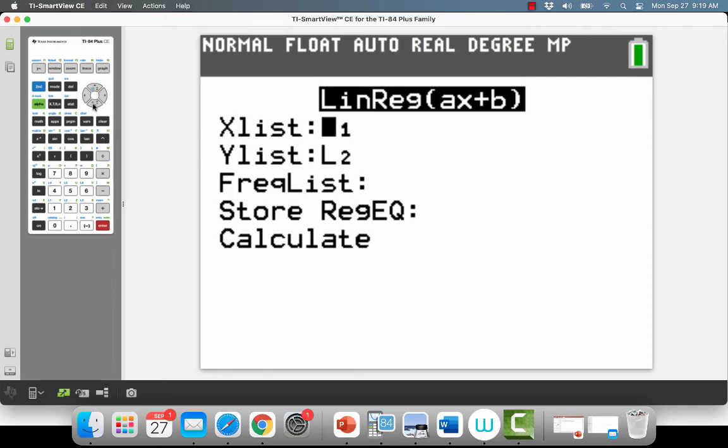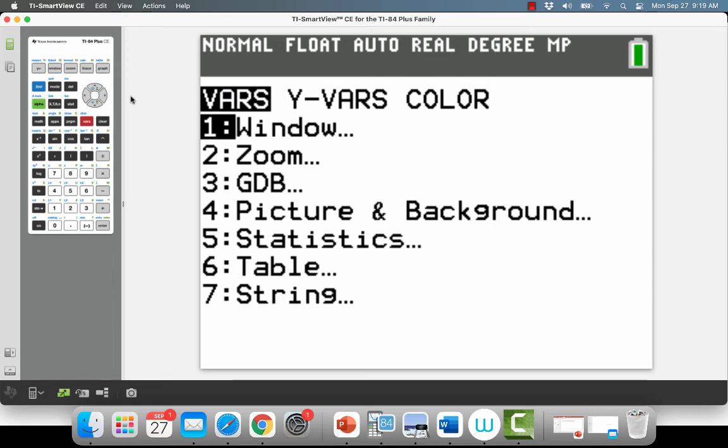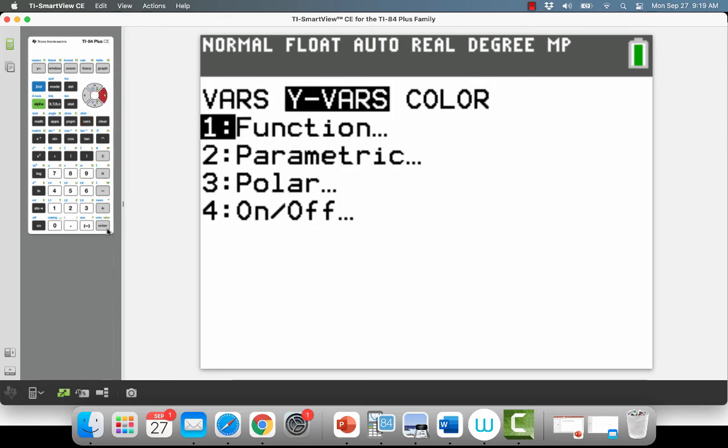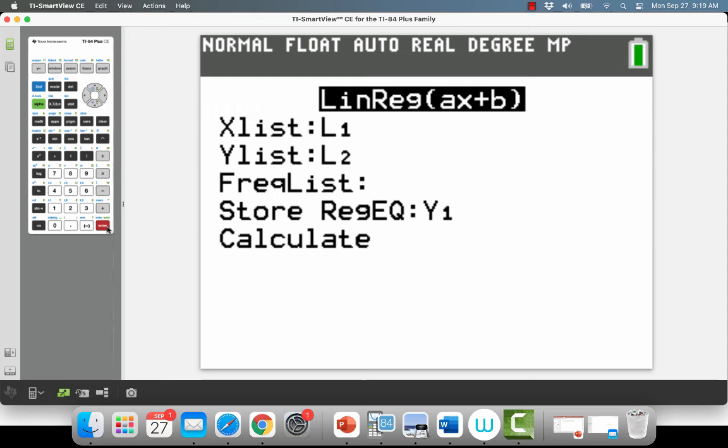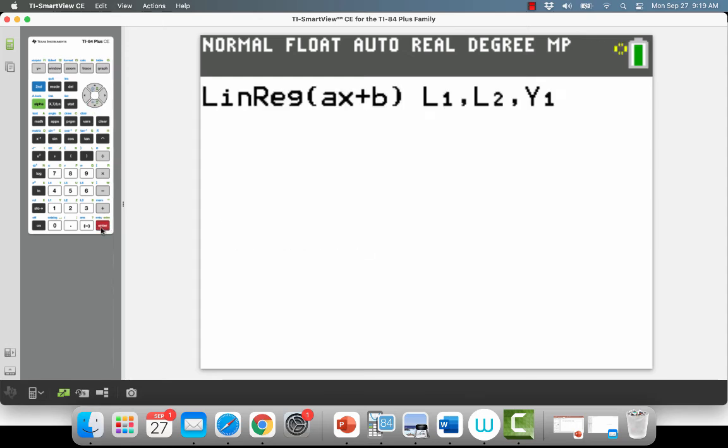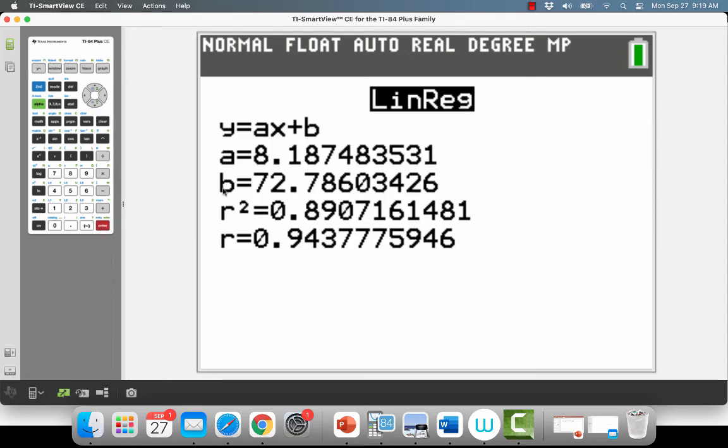And I have x's in L1, y's in L2. Oh, I got to do my regression equation. I'm going to go stat, vars, variables, y variables. These are functions, y1. And now I calculate, and I'm going to write that down.